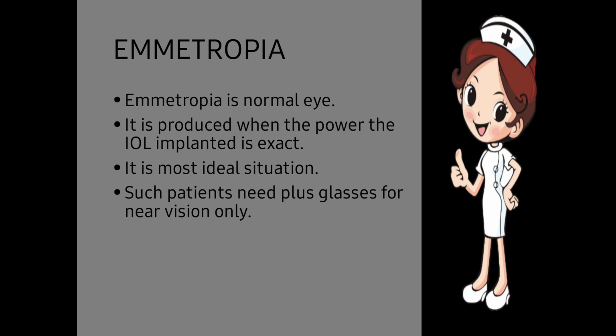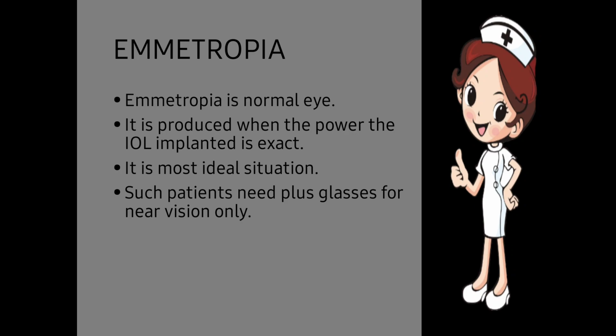It is produced when the power of the IOL implanted is exact. Before implantation of the IOL, the IOL power is calculated for every patient. If the IOL which we have implanted is of exact power, then the result will be emmetropic, meaning the eye becomes normal. It doesn't become hyperopic or myopic. It is the most ideal situation.